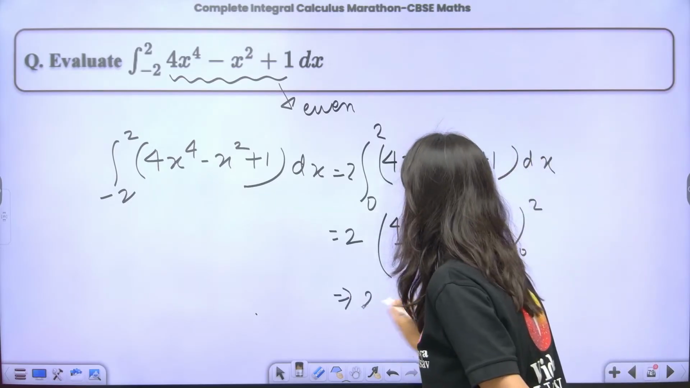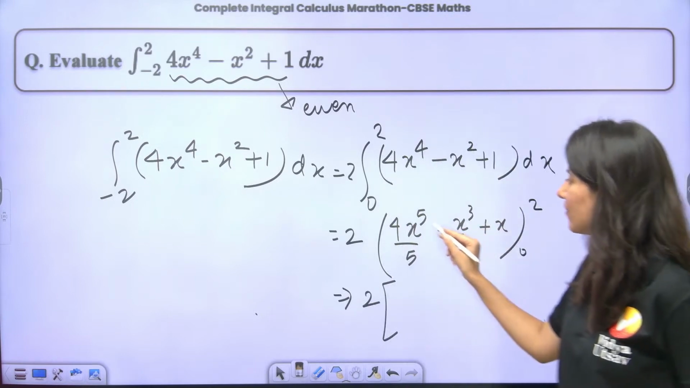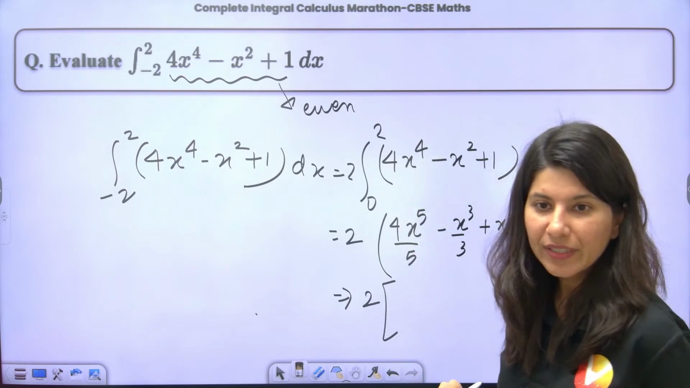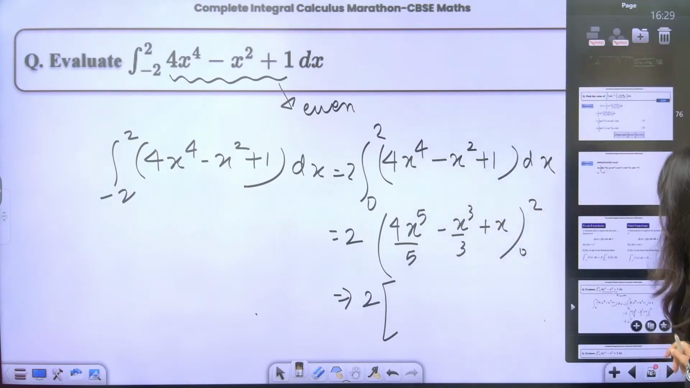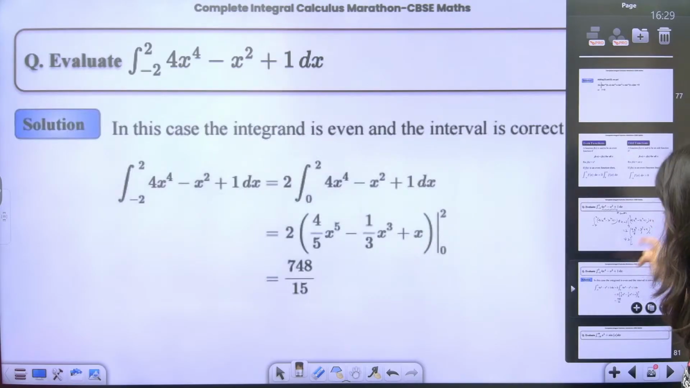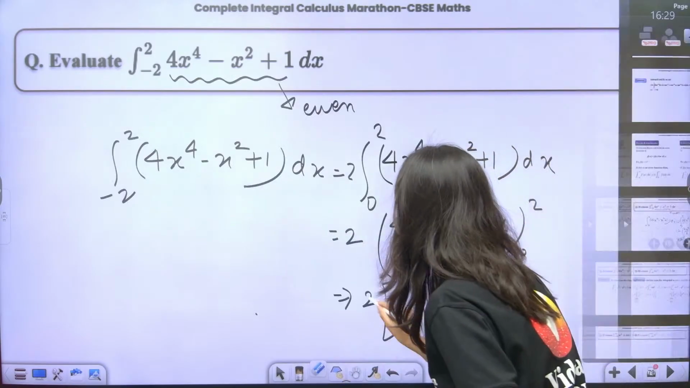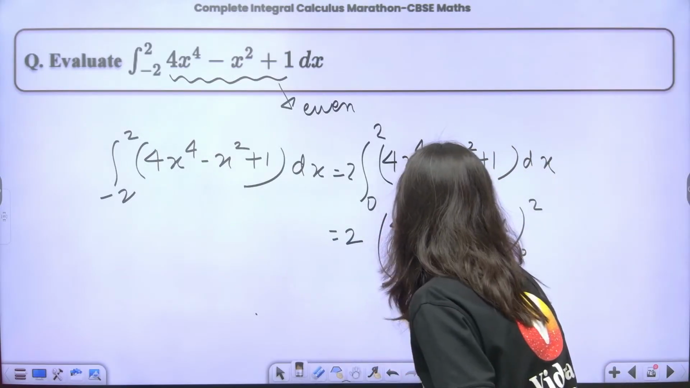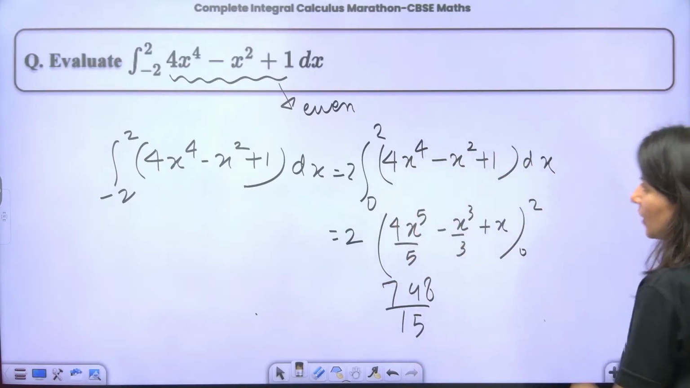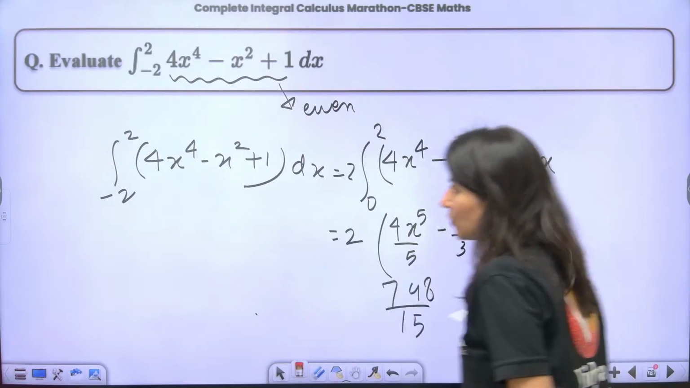So this is 2, and now we are going to have 32 into 4. Now do the calculation. Calculations you will do. So the answer would be what? 748 by 15. Just plug in the value, upper limit 2 minus lower limit. But understand that you have to write the property.